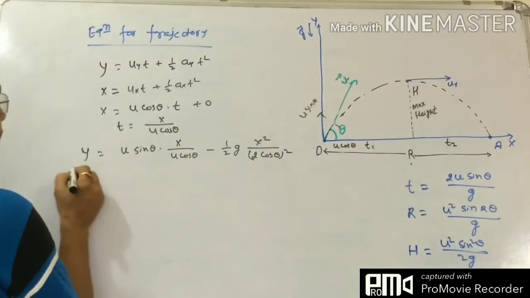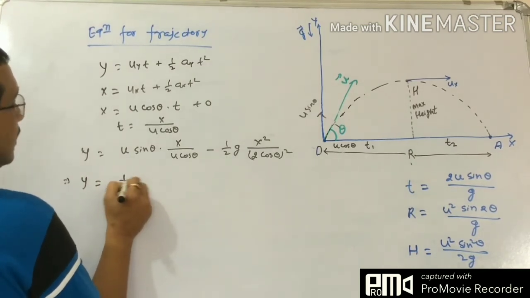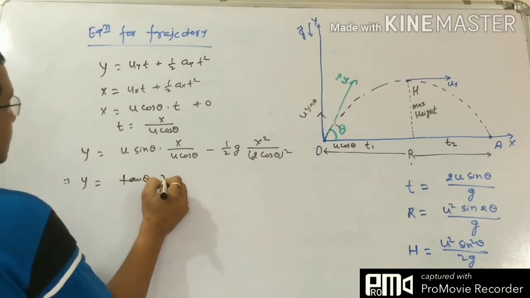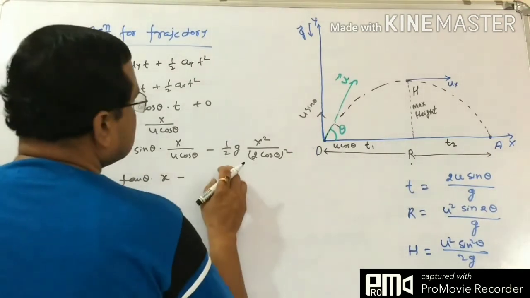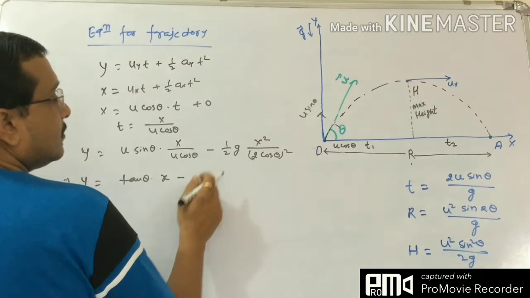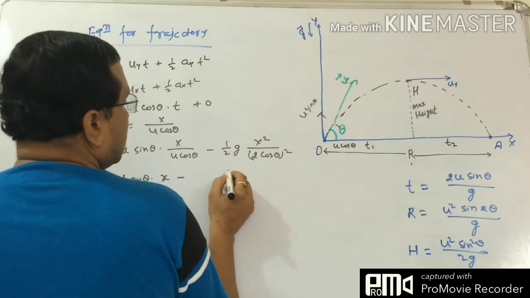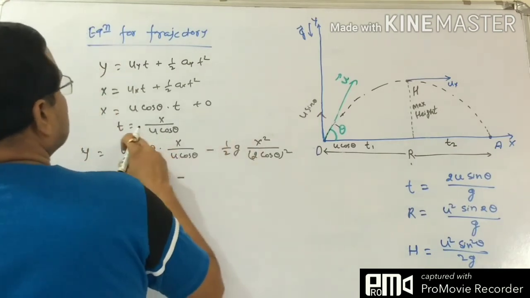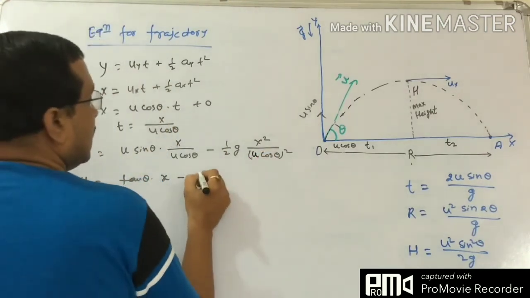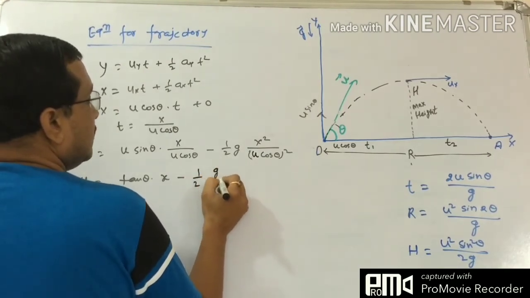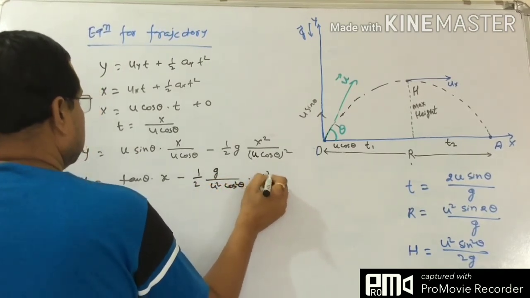What do we have? u cancels from here. y equals tan theta into x minus half g by u squared cos squared theta into x squared. Here t is x by u cos theta only.